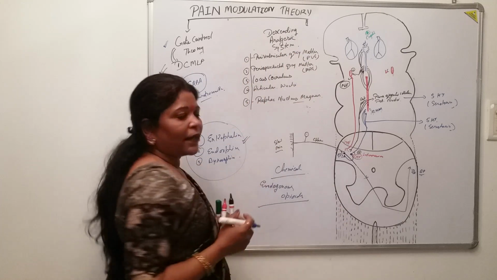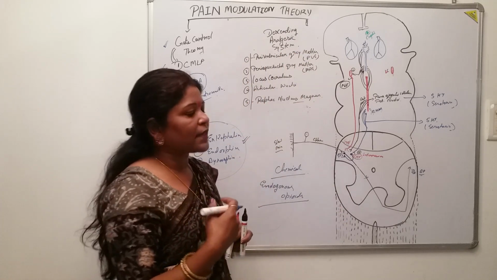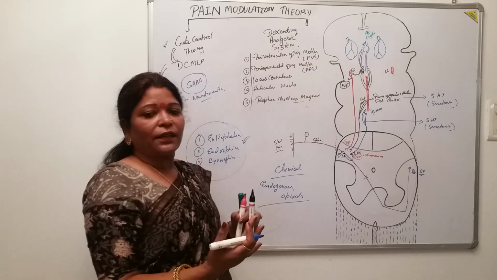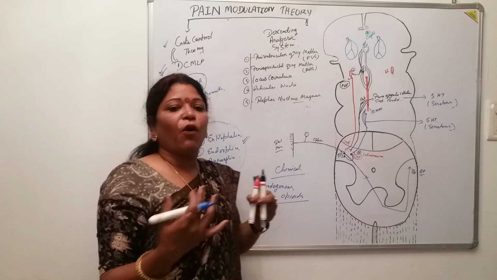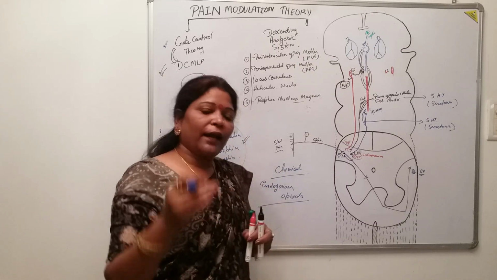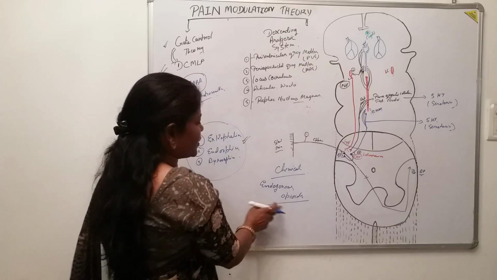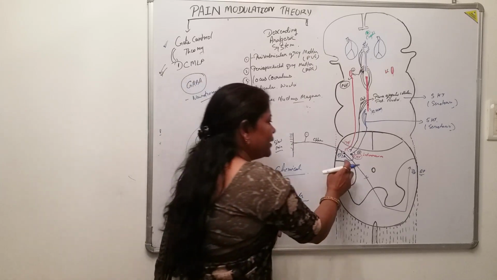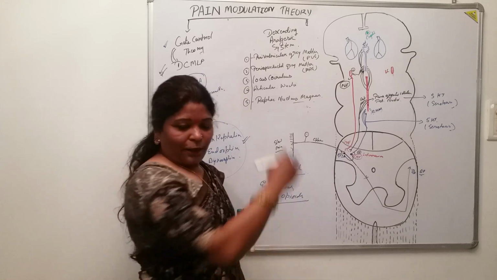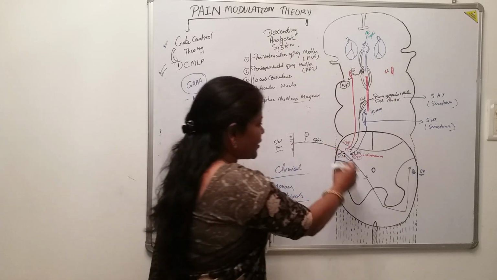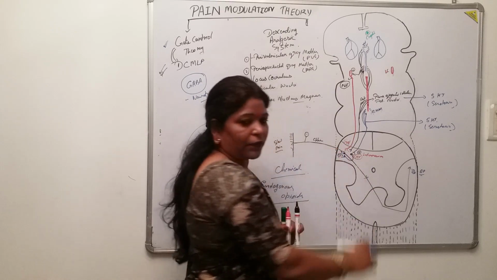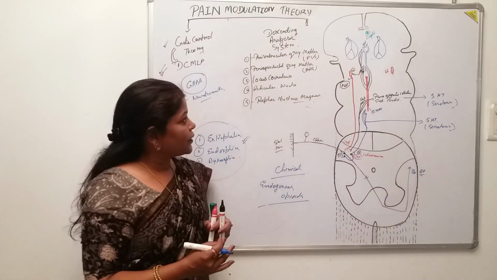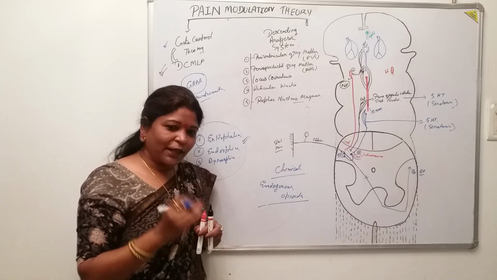But here in the descending analgesic system, there is no excitatory or inhibitory neurotransmitter. Rather, there is the release of certain chemicals which resemble morphine-like opioids, the natural endogenous opioids which the body forms inside, and that inhibits the pain sensation transmission from this very part. Both theories work together to try to decrease the pain sensation.